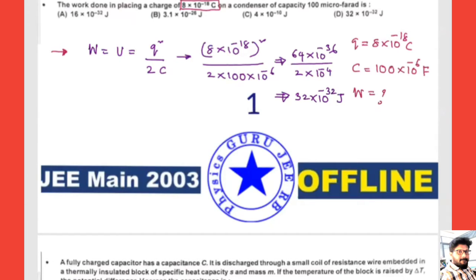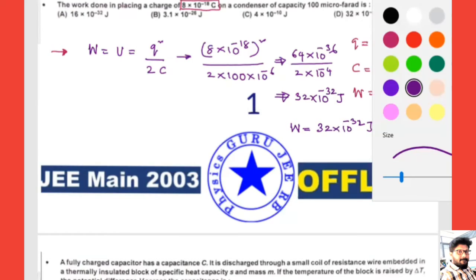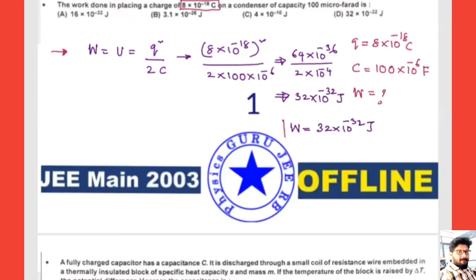Joules is the answer. So what we got, work done, which is stored in the form of electrostatic energy, or work done in charging of the capacitor, W is equal to 32 into 10 to the power of minus 32 joules. This is the correct answer. Hope this is clear to all, right? Work done we got, W is equal to 32 into 10 to the power of minus.